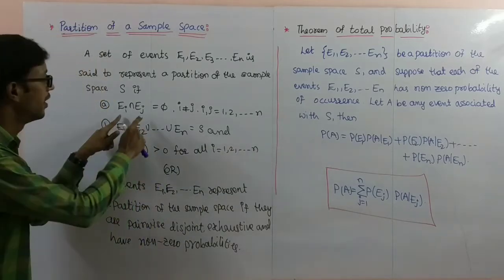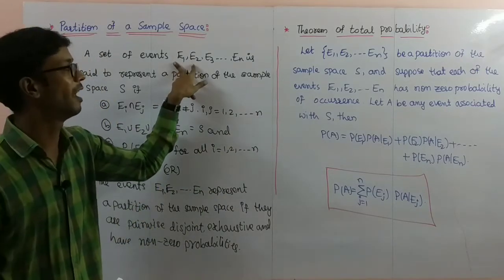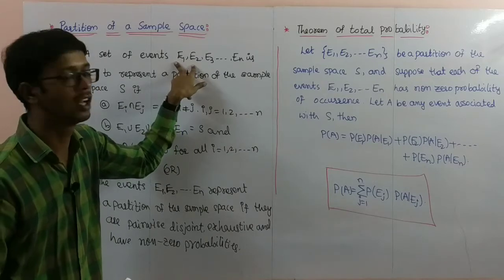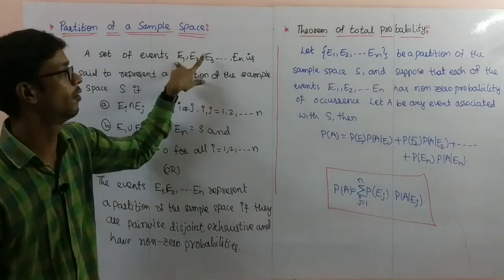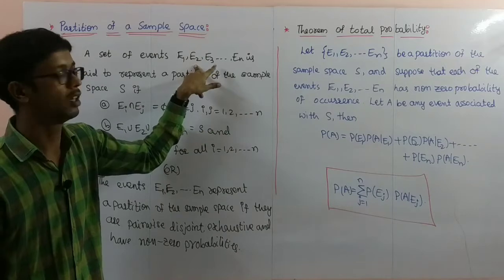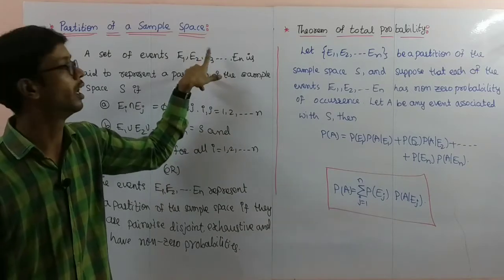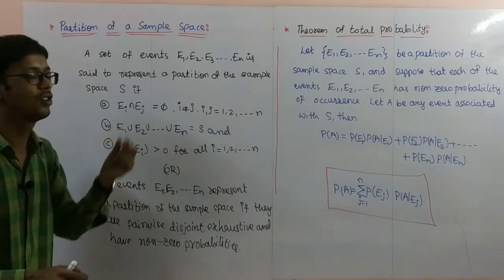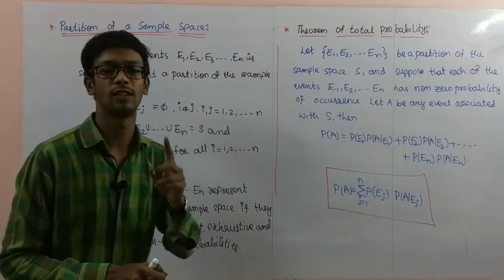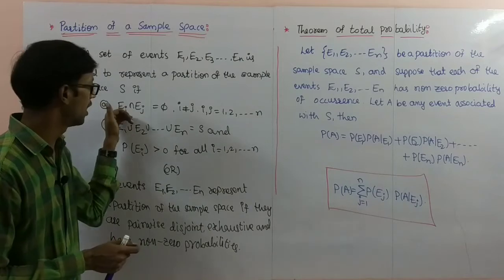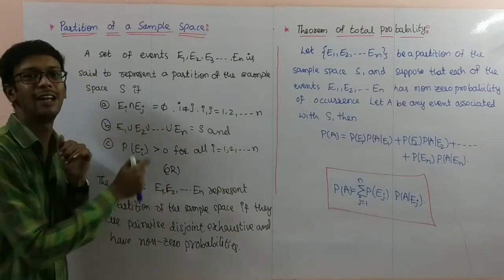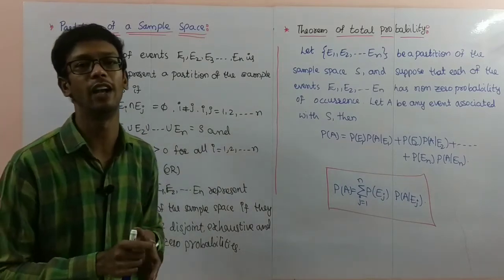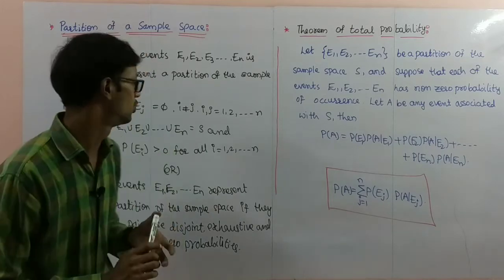That means the intersection between every pair, E1 E2, E1 E3, E1 En, E2 E3, E2 E4, E2 En, should be empty. This is the first condition, which we can read as pairwise disjoint.